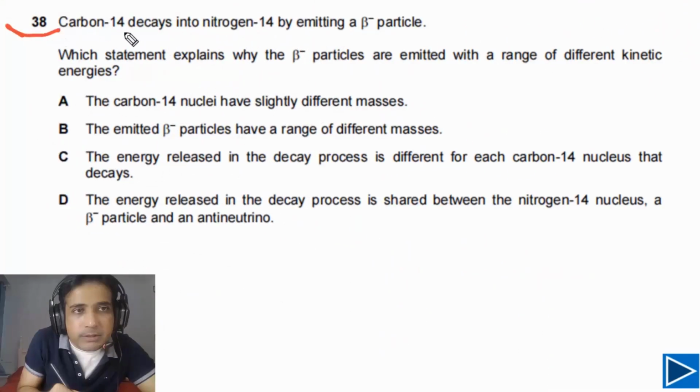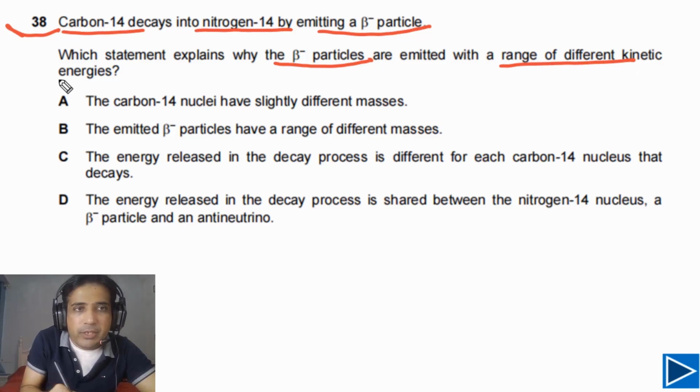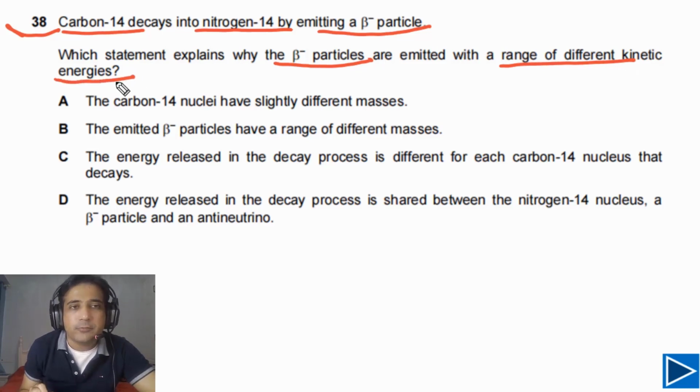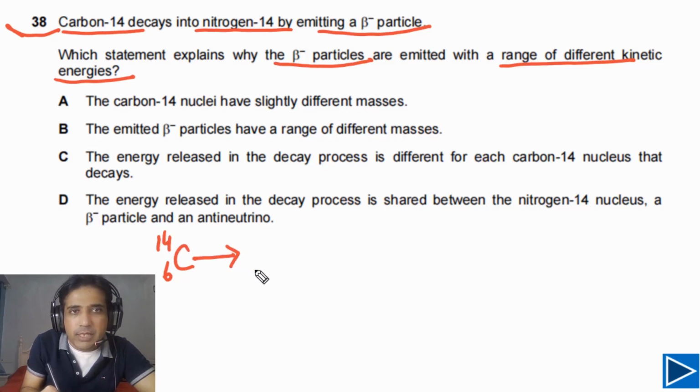For question number 38, it is given to us that carbon 14 decays into nitrogen 14 by emitting a beta minus particle. Which statement explains why the beta minus particles are emitted with a range of kinetic energies? First of all, we can write down this nuclear reaction. In this case, we have carbon 14. Carbon has atomic number 6 and its mass number is 14. It decays into nitrogen 14, which means the mass number of nitrogen is 14 and the atomic number of nitrogen is 7.